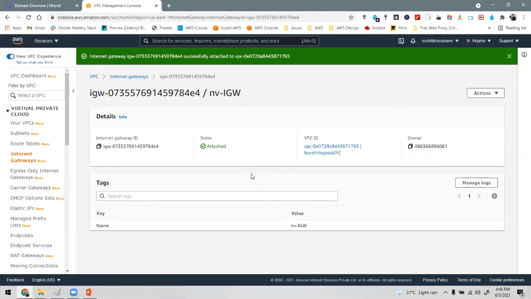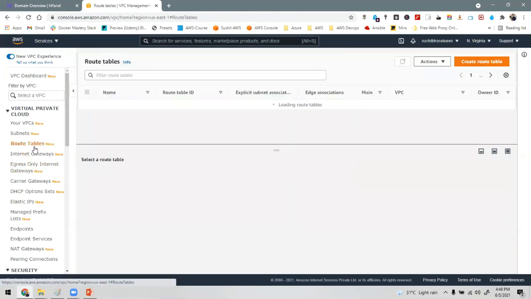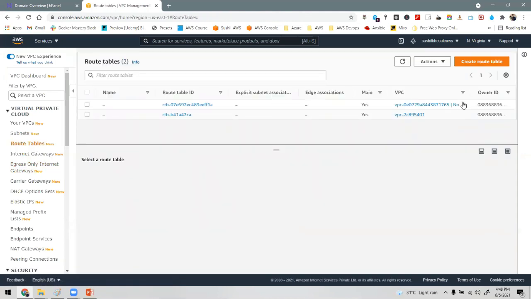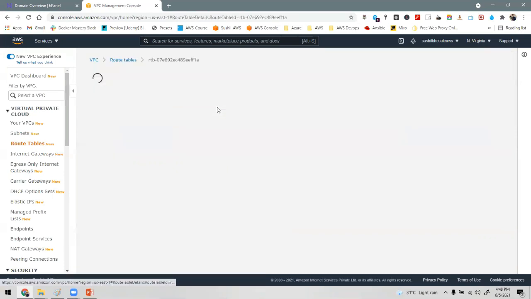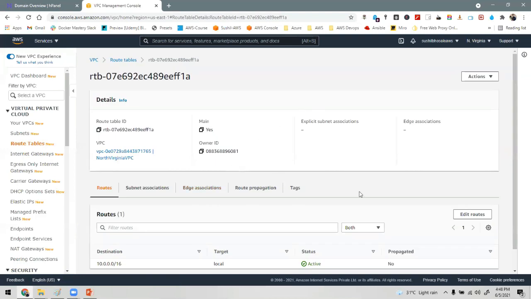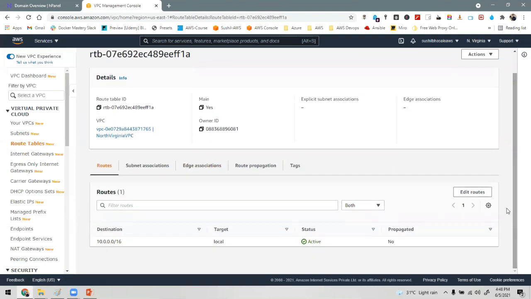Now the internet gateway has been attached, but still we won't be able to access the virtual machines inside our VPC because there is no route. If you look at the route table for our North Virginia VPC, this is my route table ID. Go inside the route table and we'll see the routes. It is telling that only if my traffic is local will it route.